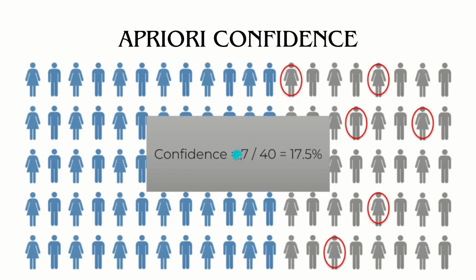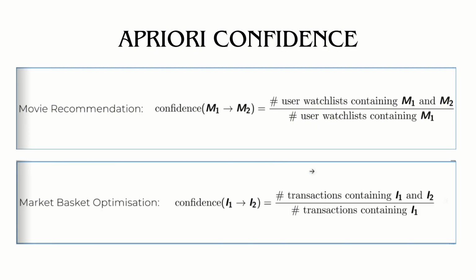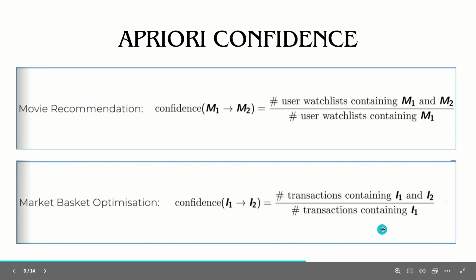The 7 means those who like both movies, Interstellar and Ex Machina, divided by the people who like the movie Interstellar. It's 7 by 40, which is 17.5%. This is called confidence. In the same way, with this formula, we can say, for example, the people who are getting burgers and fries, divided by the people who are getting only burgers. This is how we can find the confidence.